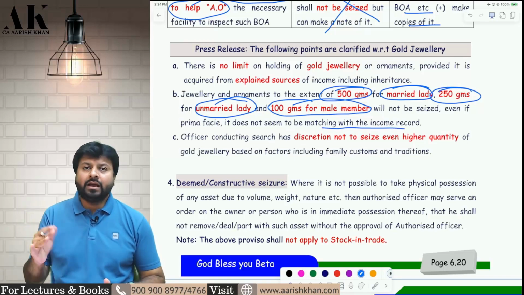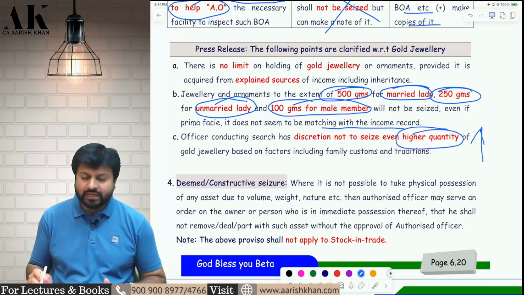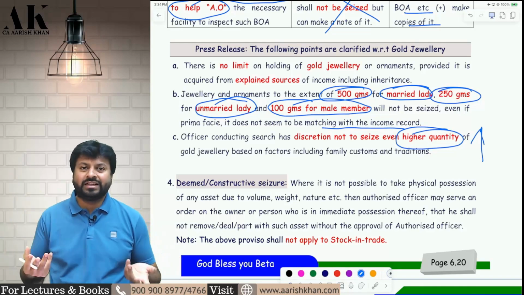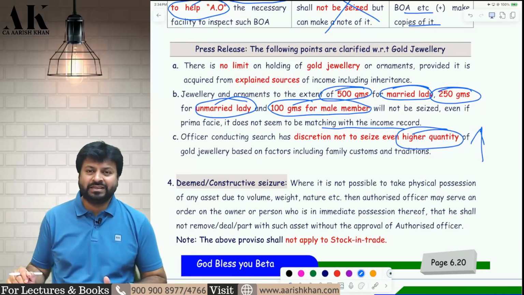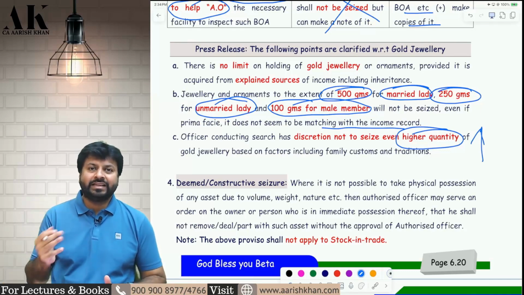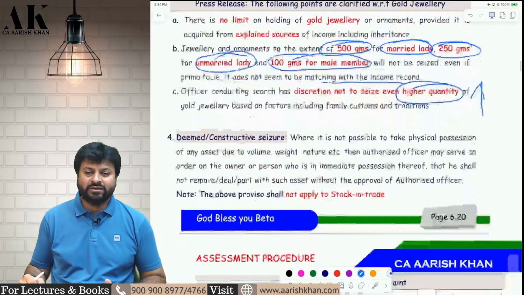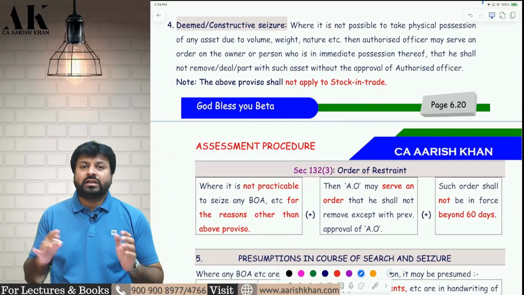Now, depending upon the customs and tradition of the family, you can even keep a higher quantity. That depends upon your family. If it is a very rich family, then 500 gram is nothing. It's a very small peanut for you. Suppose you are the Ambani family or the Tatas or Birlas, then 500 gram of gold is a very small amount. So for them, the quantity can even be higher. I hope it is clear to all of you. Let's move on to the next concept, which is called deemed or constructive seizure.